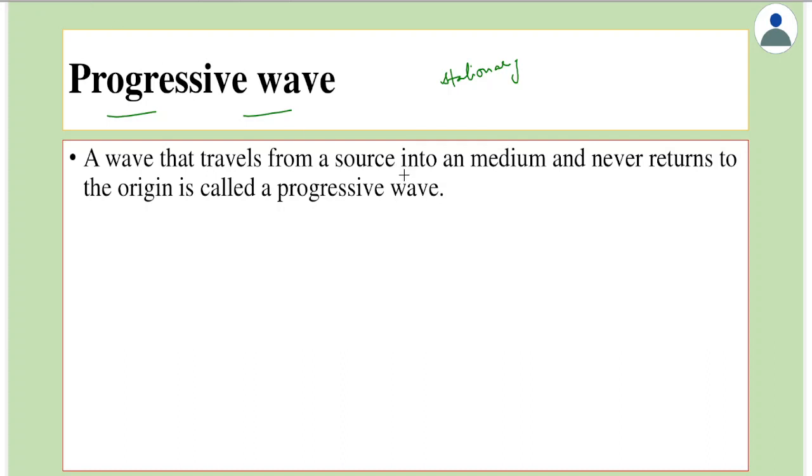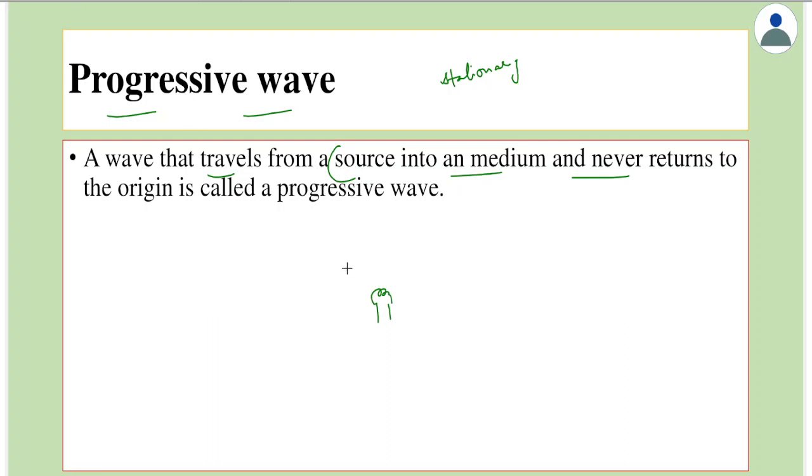To define a progressive wave, we can say that a progressive wave is a wave that travels from a source, any source, into a medium and never returns to the origin or to the source. For example, let's take a case where we have a source, a bulb.